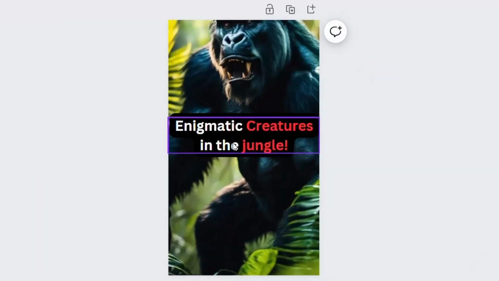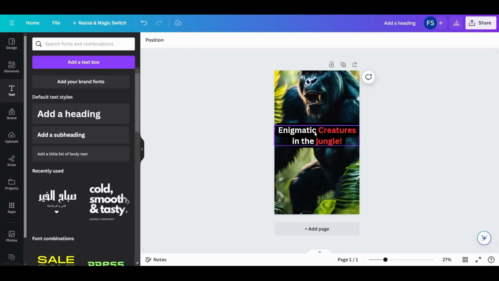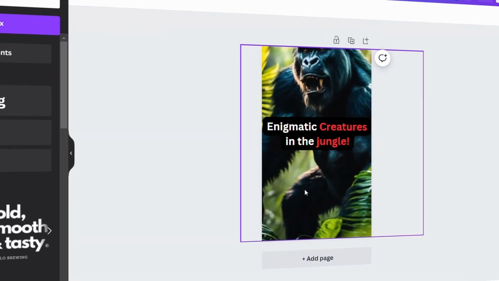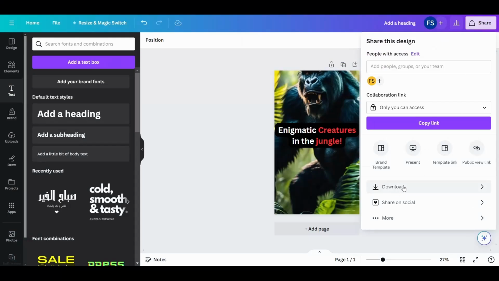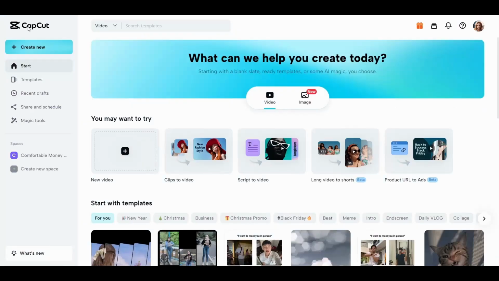As you can see, the text enigmatic creatures in the jungle arouses great curiosity, and there are not many elements and complexity in the thumbnail, and it is also visually attractive. To download it, click on share and then download. Then we will go to the Capcut website.